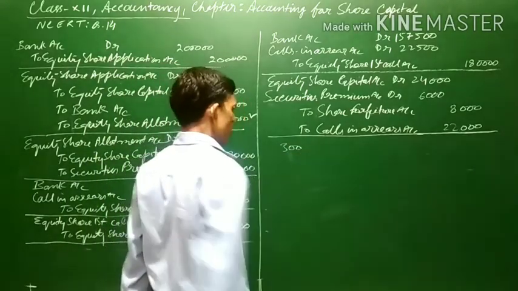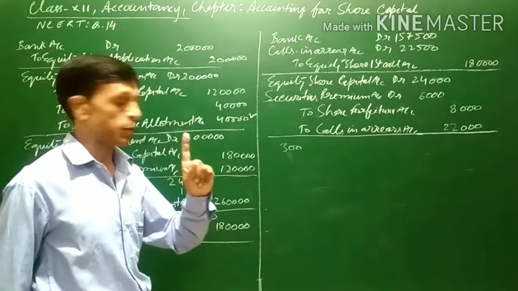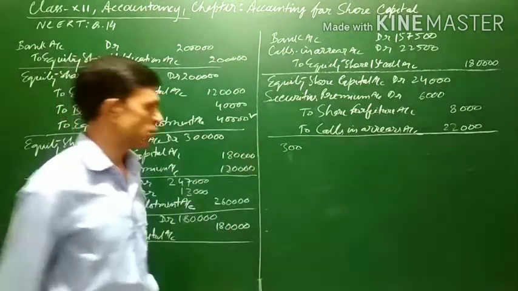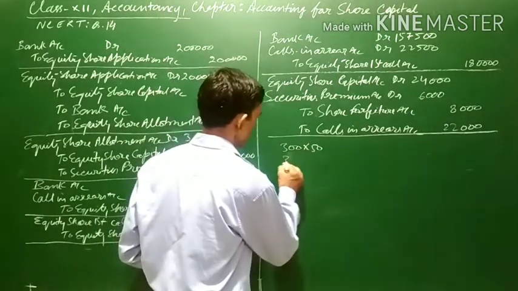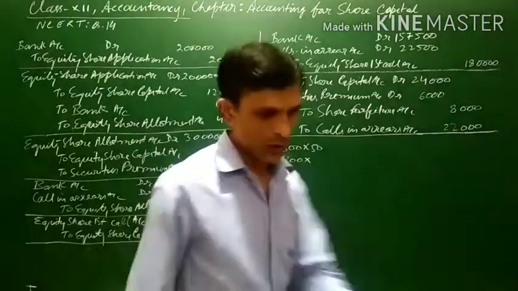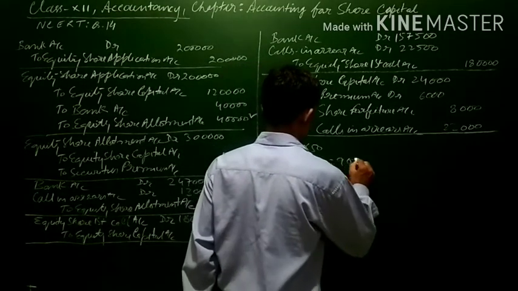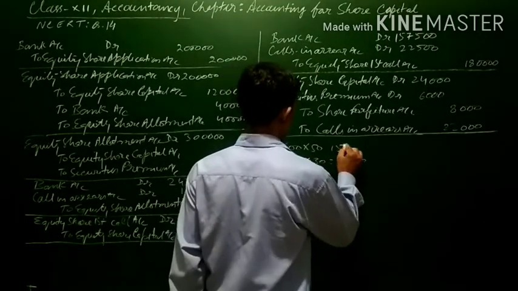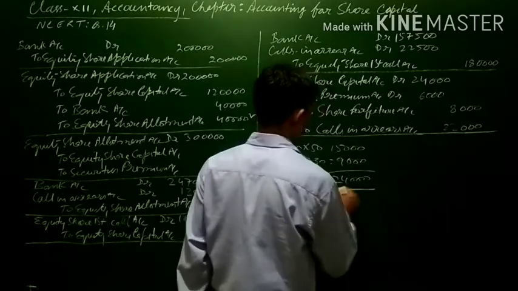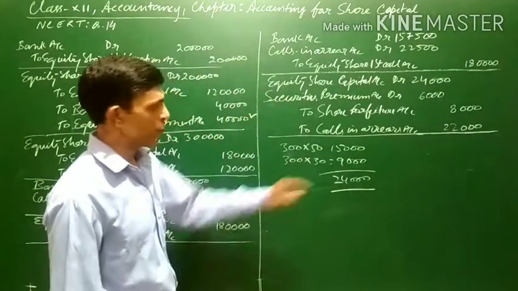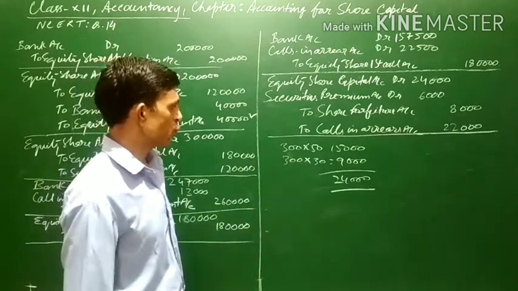Let us see how. Rohit has to pay on 300 shares the allotment and first call money which he has not paid. The allotment money was 50 and the first call money was 30 rupees per share, which he has not paid, which comes to 24,000. He should have paid 24,000, but he has not paid it.